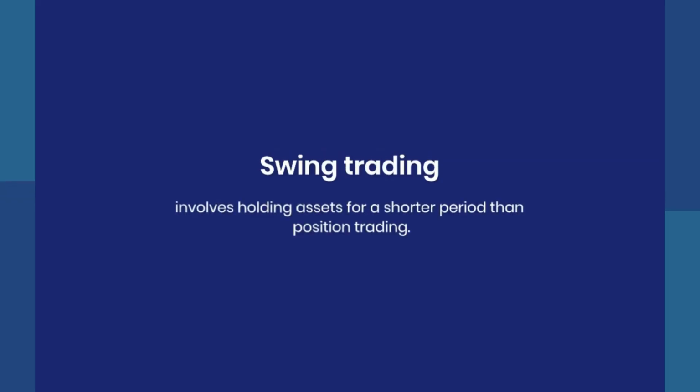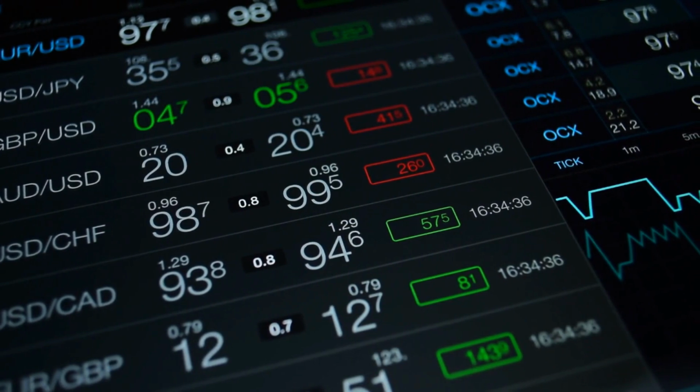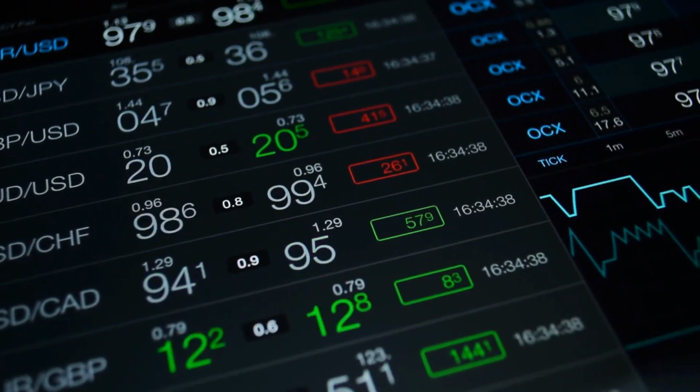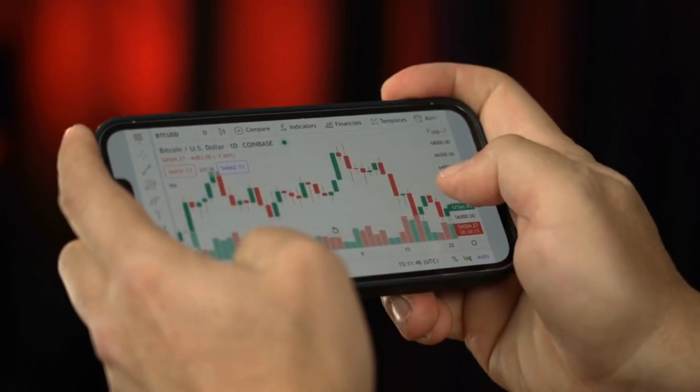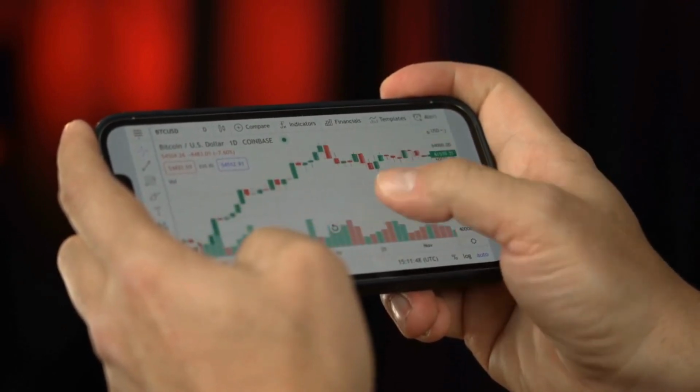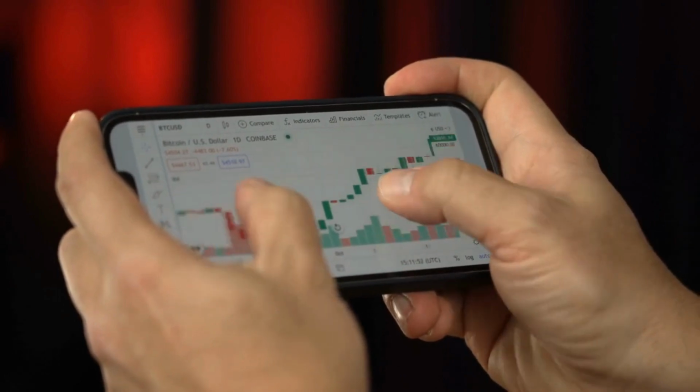Swing trading, on the other hand, involves holding assets for a shorter period than position trading. This strategy aims to capture medium-term price movements, often holding assets for a few days or weeks. Swing traders seek to profit from market oscillations, adjusting their positions as trends emerge.